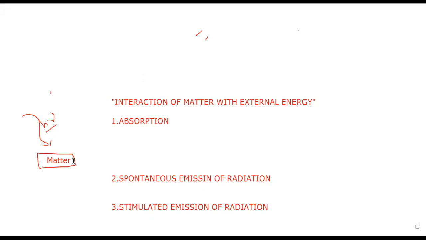A few atoms jump from ground level E1 to excited level E2. This process is called absorption.